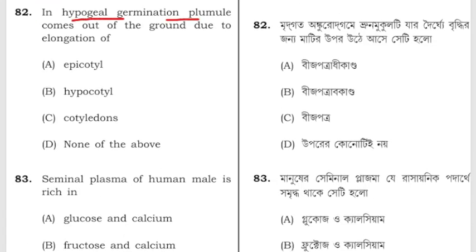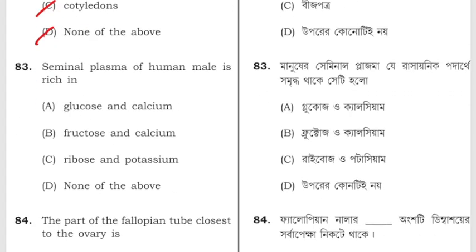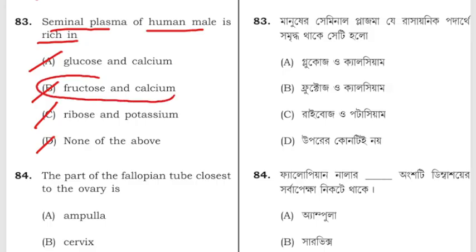In hypogeal germination, the plumule comes out of the ground due to elongation of epicotyl, hypocotyl, cotyledons or none of the above. The correct answer is epicotyl. Seminal plasma of human male is rich in glucose and calcium, fructose and calcium, ribose and potassium, or D, none of the above. The correct answer is fructose and calcium.